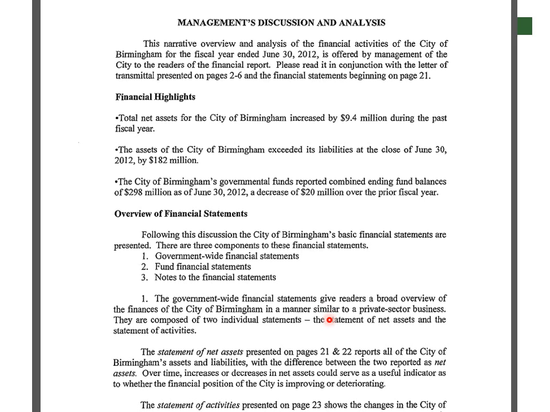And it's composed of two main statements: the statement of net assets and the statement of activities. The statement of net assets on pages 21 and 22 reports all of Birmingham's assets and liabilities, with the difference between the two being net assets. So you can see it's kind of giving you just an overview of the type of statements that you'll come across in the following pages.